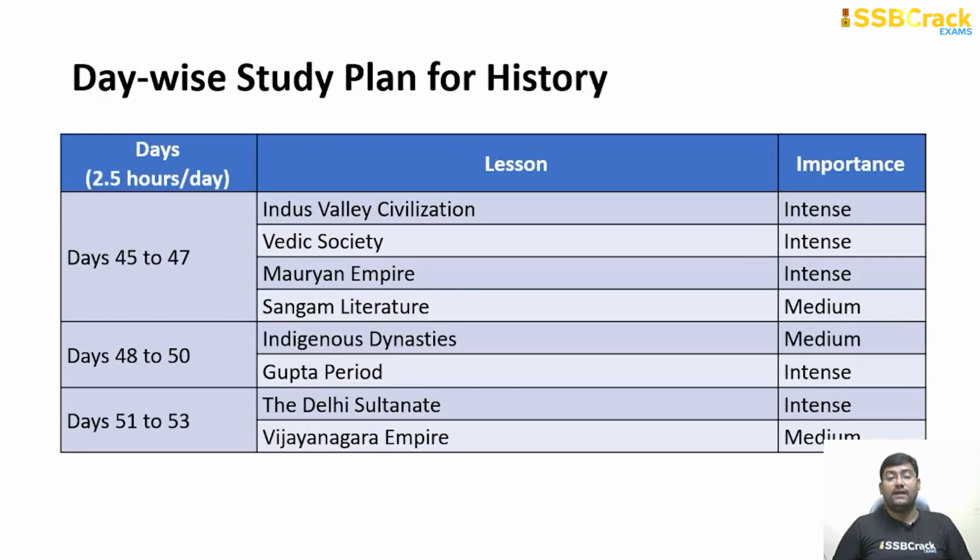So what are all the things? I would say you start from the ancient, at 2.5 hours per day, day 45 to 47. Make sure that you are wrapping up Indus Valley Civilization, Vedic Society, Mauryan Empire and Sangam literature. Day 48 to 50, you are dealing with indigenous dynasties and the Gupta period. Day 51 to 53, the Delhi Sultanate and Vijayanagara Empire.